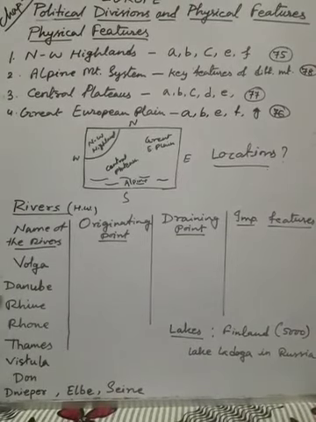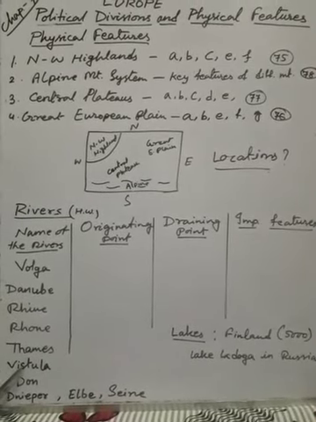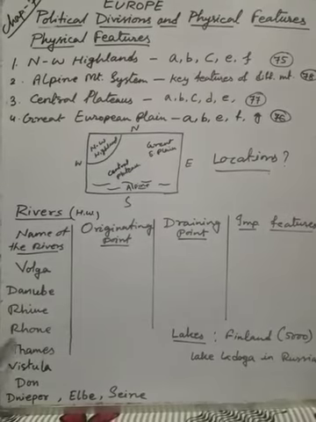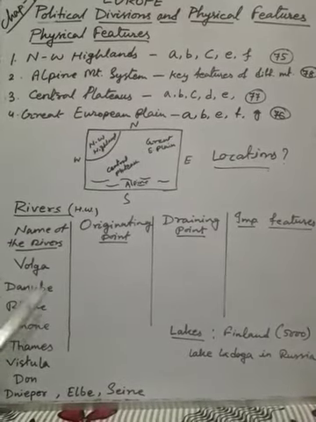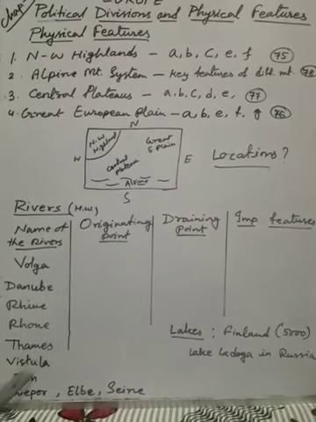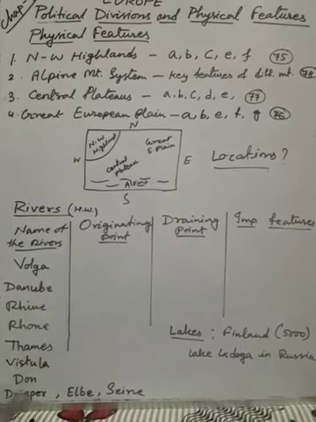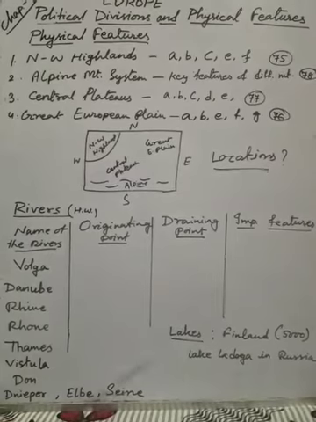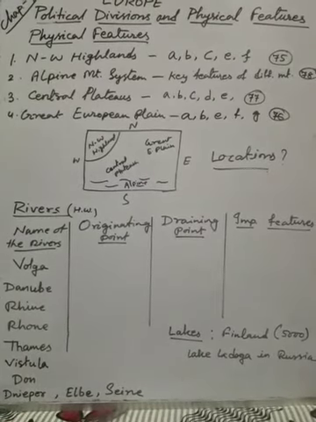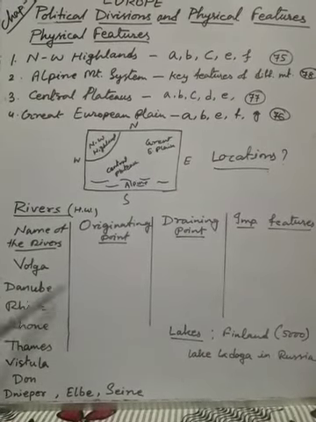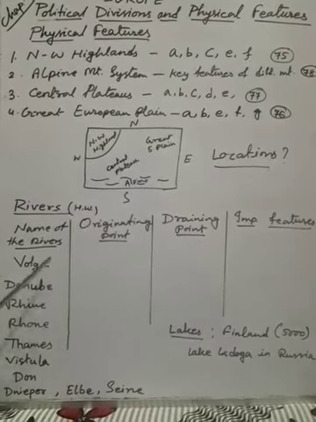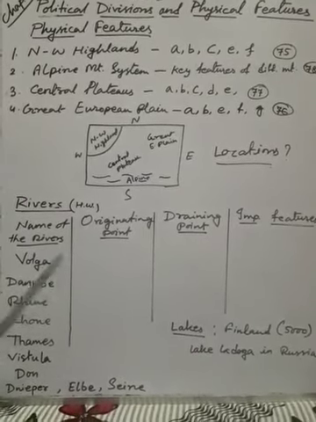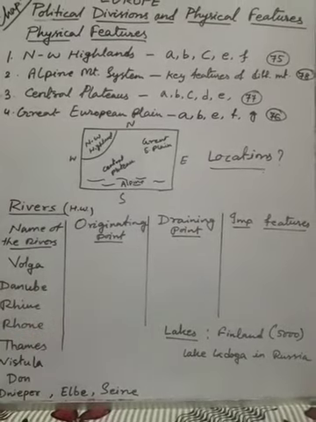And the rivers, I have mentioned the names. A few rivers which are flowing over there in Europe: Volga, Danube, Rhine, Rhone, Thames, Vistula, Don, Dnieper, Elbe, Seine. I didn't get space, that's why I have written here. So in total this is 10 rivers. You will write these 10 rivers, then try to find out their originating point.